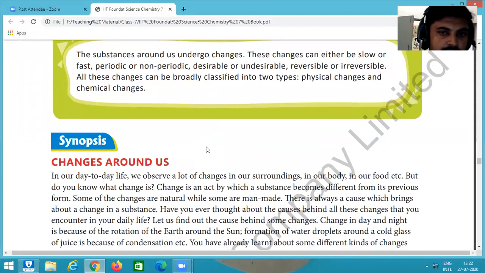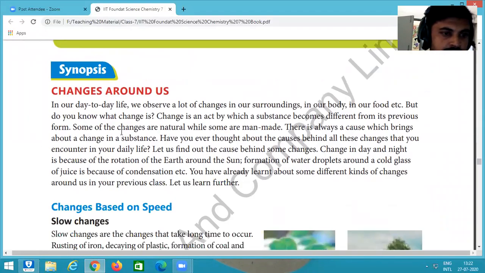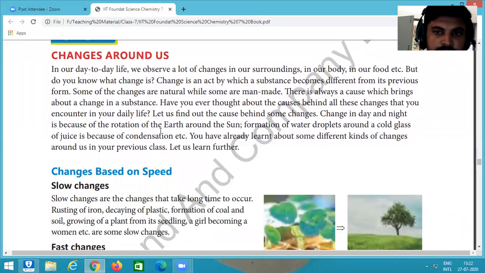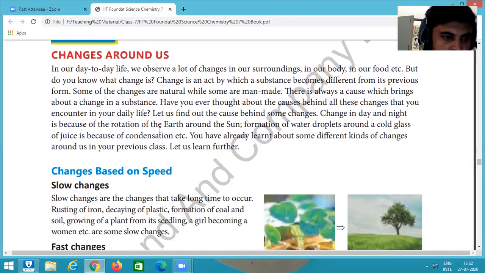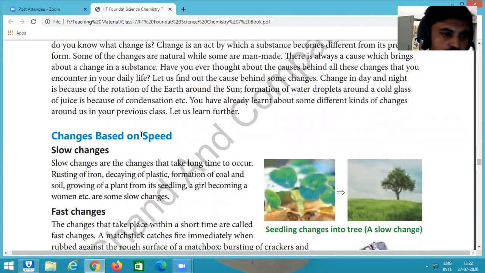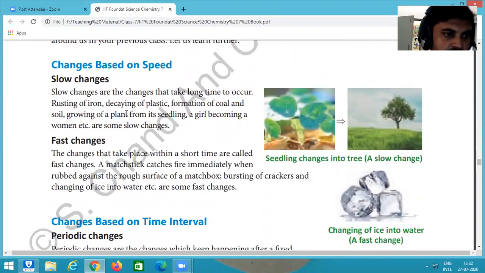In the last video, I explained the different changes we see in our surroundings, like day to night, night to day. There are two types of changes we see: slow changes and fast changes. In slow changes, we see rusting of iron, decaying of plastic, formation of coal and soil.